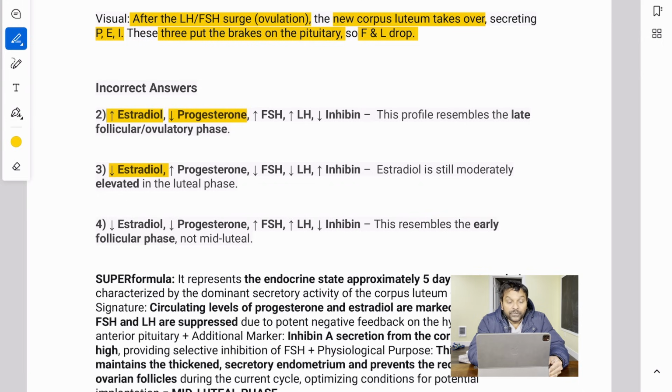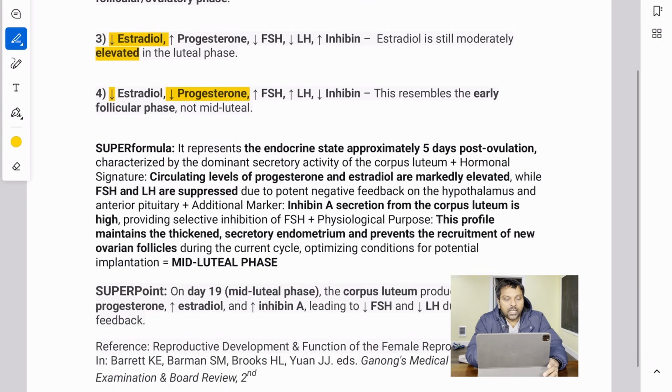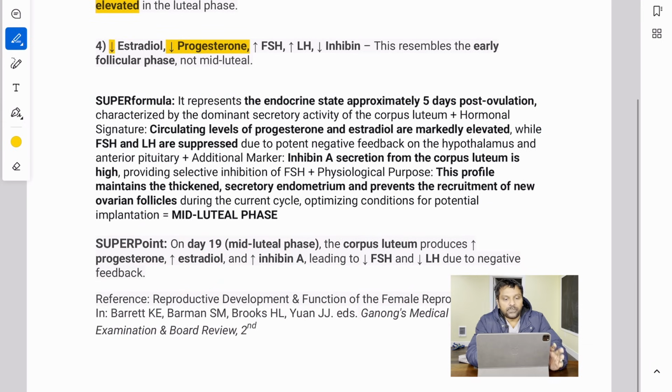All right, I told you, estradiol is elevated. So here it is low, so you can rule it out. How about number 4? Number 4 also has progesterone low. So you can rule this out because progesterone is high in the luteal phase.